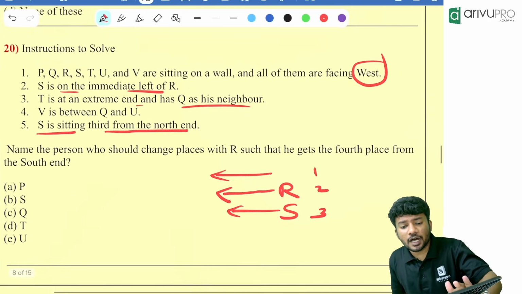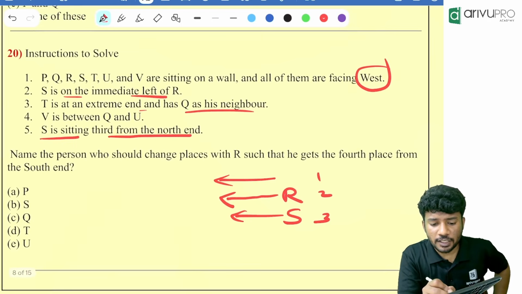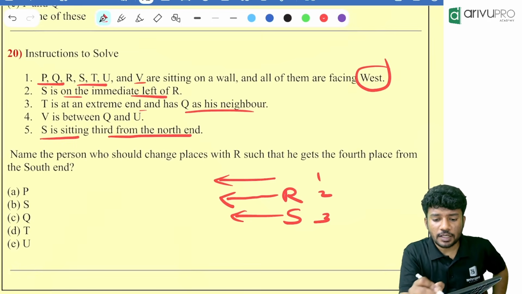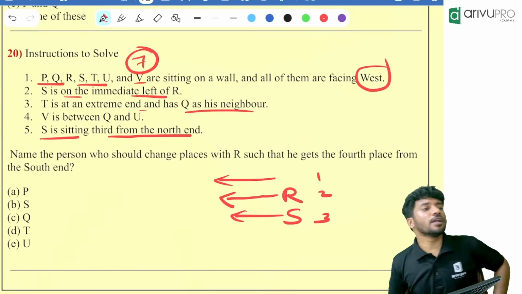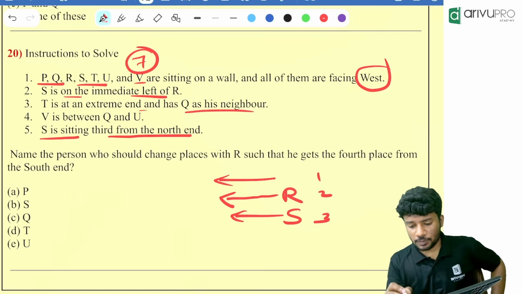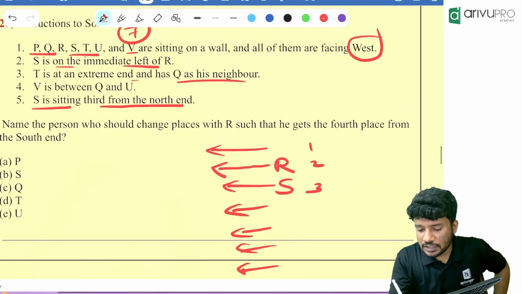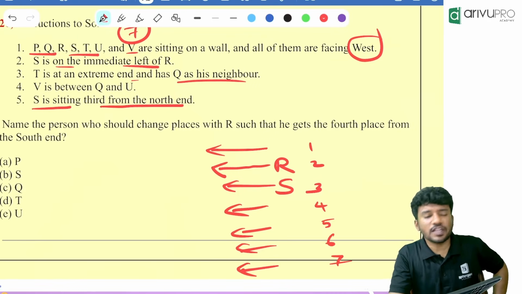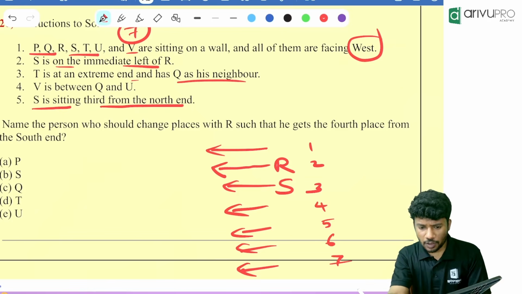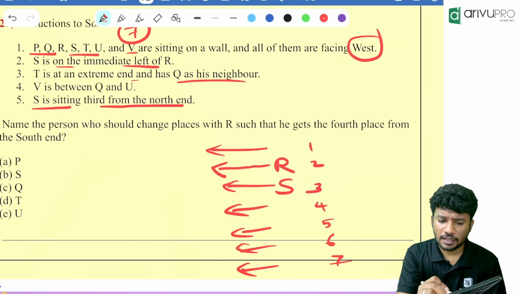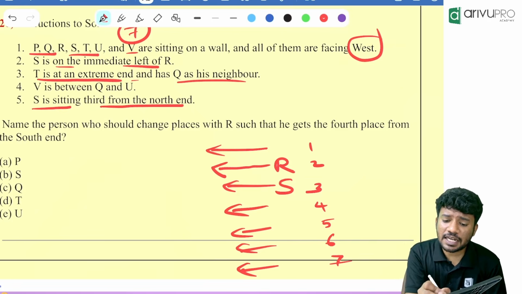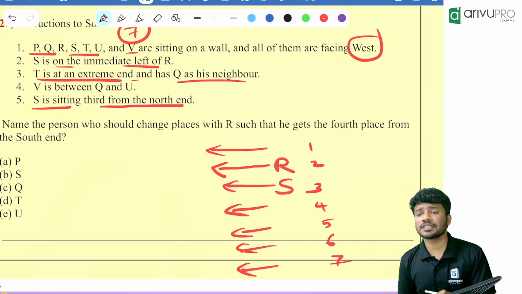How many people are there in total? 3, 3, 1. That is how much? 7 people are there in total. Now people, how many remaining places? 5, 6, 7. 4, 5, 6, 7 are the remaining places. Now read the second line again. S is immediate left of R. That is completed. Then T is at an extreme end and Q is his neighbor.